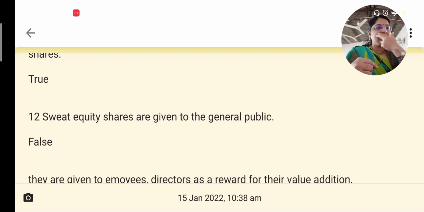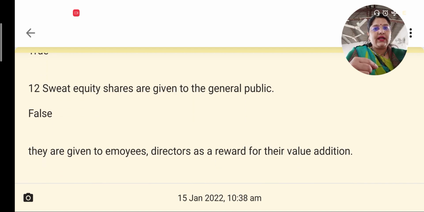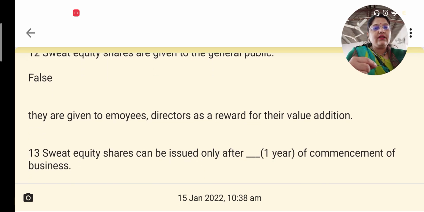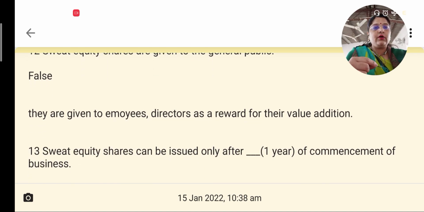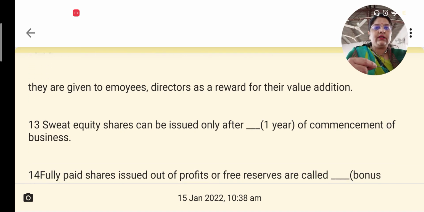Sweat equity shares are those shares that are given to the directors or the employees of the company as a reward or as an appreciation for the work that has been done by them. So sweat equity shares are given to the general public. This is false. They are given only to the directors or employees as rewards for their value addition, in appreciation of the work done by them.